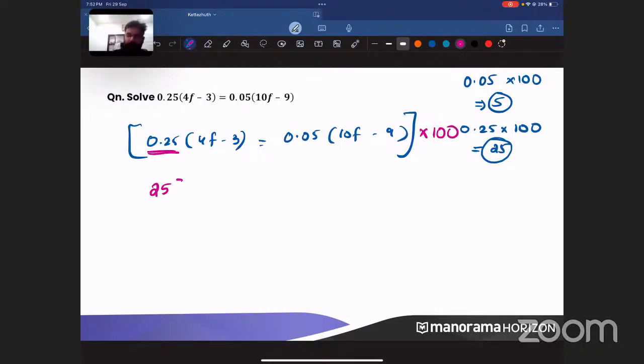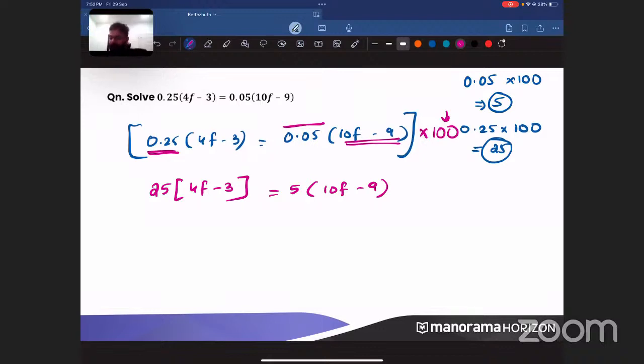It will become 25. And inside it will be 4f minus 3 equal to what will be 0.05 into 100? It will become 5. And what is the inside one? 10f minus 9. Is that okay? Is that clear? Did I make the question easy? Calculation will now become easy because decimal is not there, right? When decimal is coming, when fraction is coming, we always find it difficult. But now I have removed the decimal for you by multiplying 100 to the whole question.